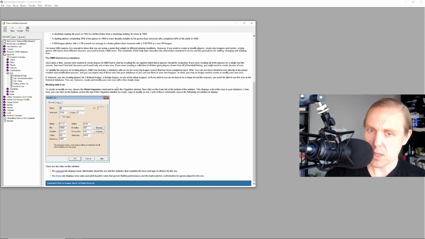If you were creating a collection of all-time great players drawn from all of baseball history, you might need to create dozens of eras. And so to simplify the process of creating players, Diamond Mine Baseball now includes a database with an era for every big league season that has been completed since 1894. You can use these historical eras directly in the player creation and modification process, and you can import any of those eras into your database so you can use them in your own leagues. So you don't have to create your own eras anymore.